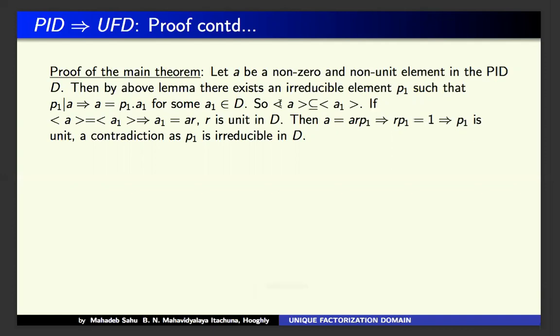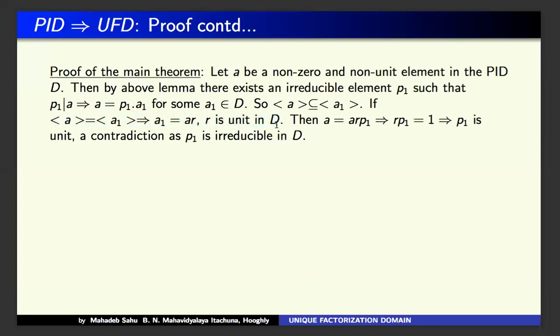Suppose they are equal. Then we already know from divisibility in an integral domain that A1 becomes AR for some unit R in D. You can easily prove it, but in this chapter I am not going to elaborate the proof of these results.